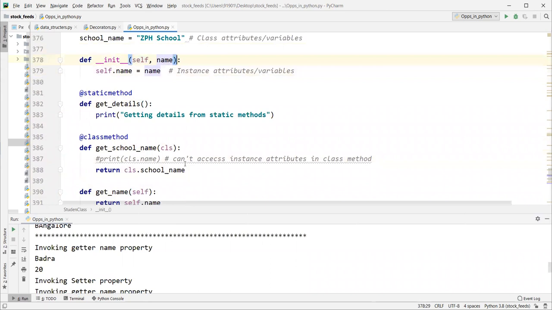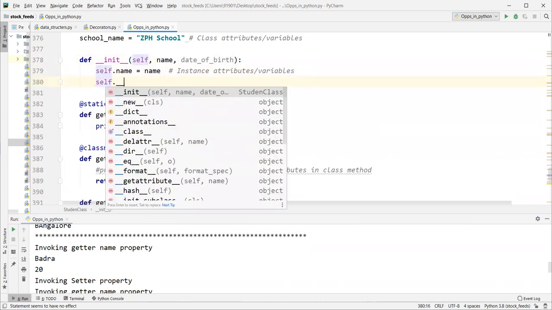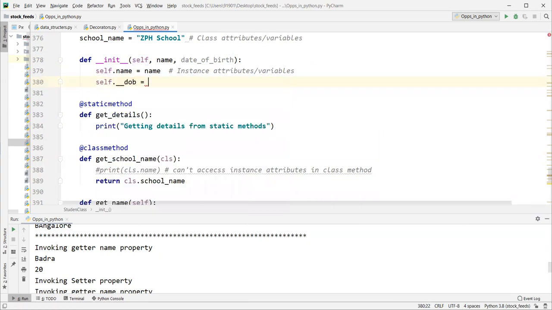Let's say a student has a date of birth, DOB. Date of birth should be private. It should not be accessed directly. Underscore DOB equal to date of birth.